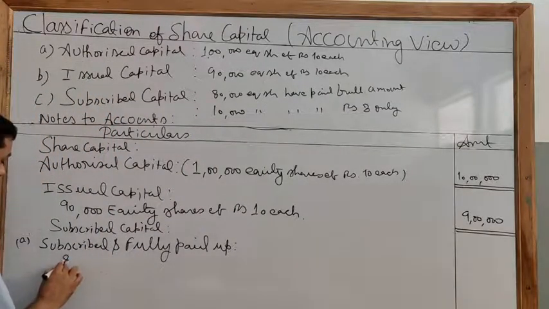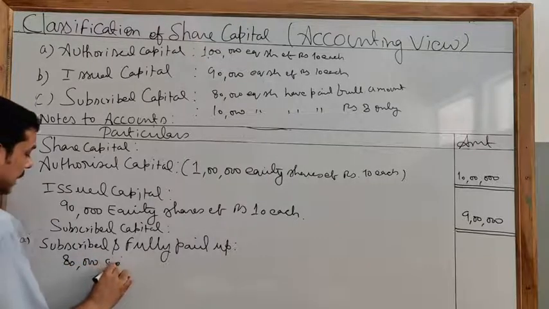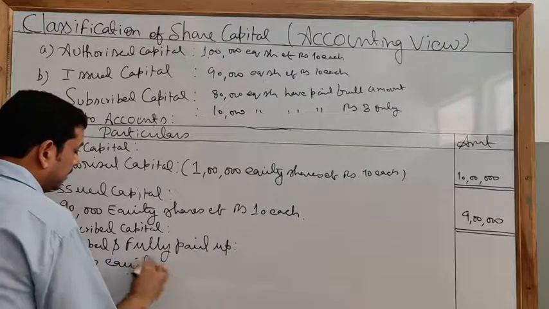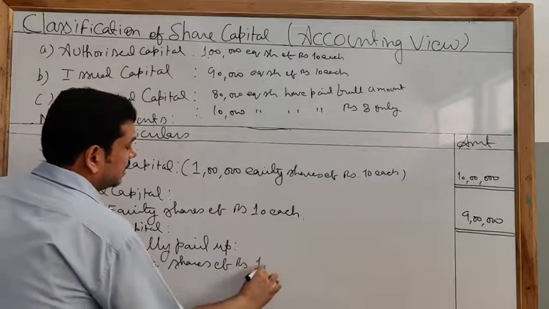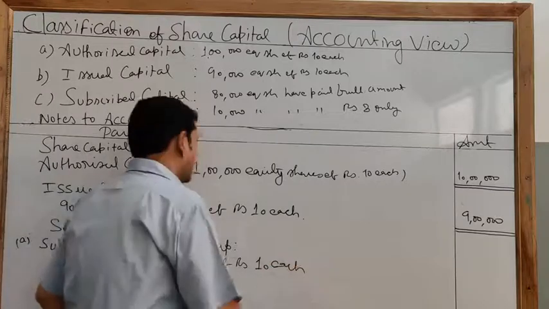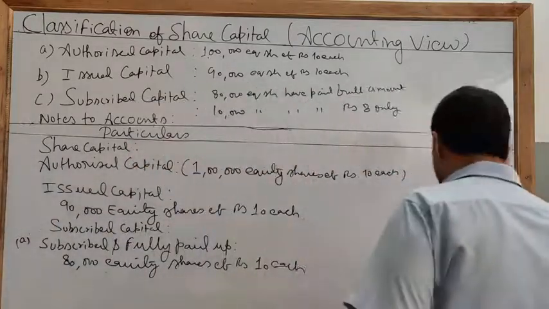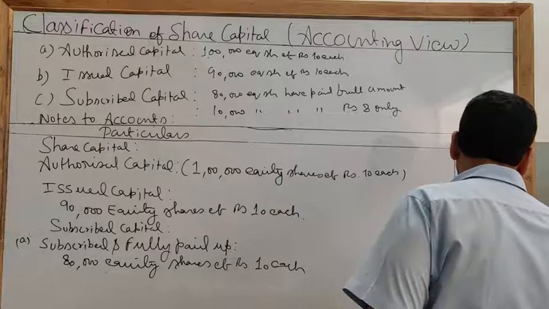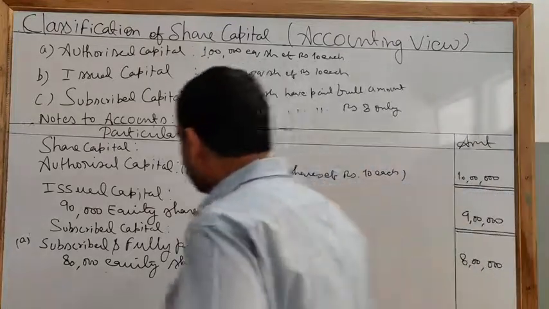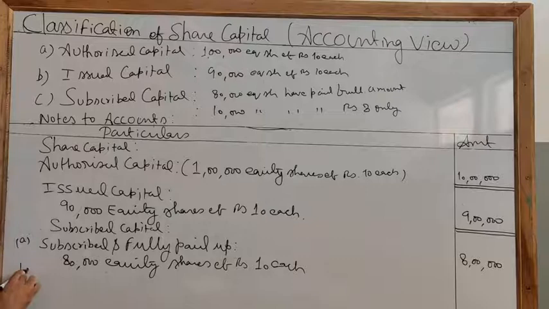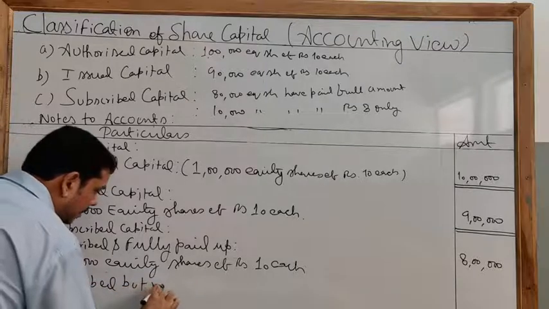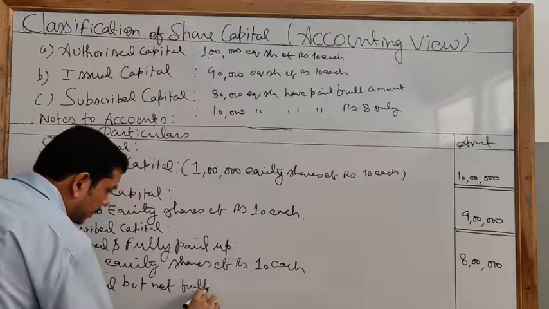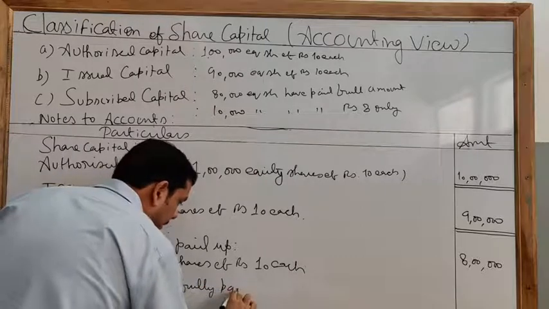So here we will write 80,000 equity shares of rupees 10 each. So here it is 8 lakh. Clear? Now case B, subscribed but not fully paid up.